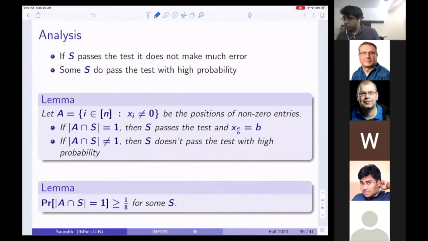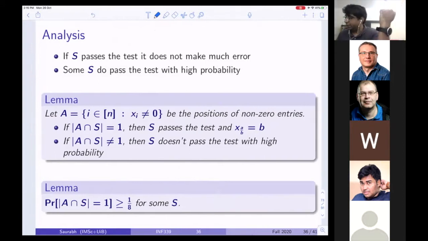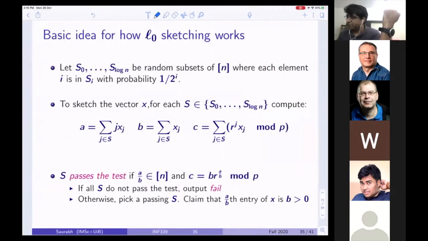Okay. So the first one is okay, right? Because if A intersection S is 1, then you will definitely pass the test. If A intersection some particular S is 1, then this will correspond to some Rj times Xj, B will correspond to some Xj, and C will correspond to some Rj Xj mod B. So of course you will pass this test, with probability 1.